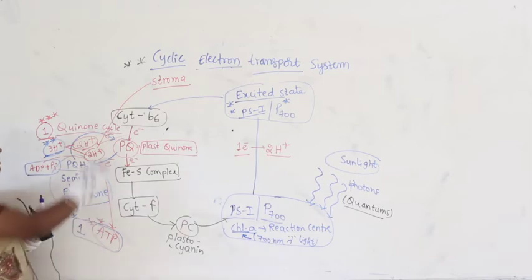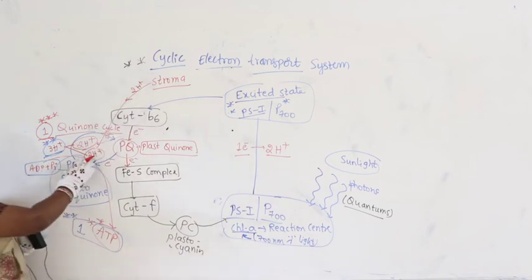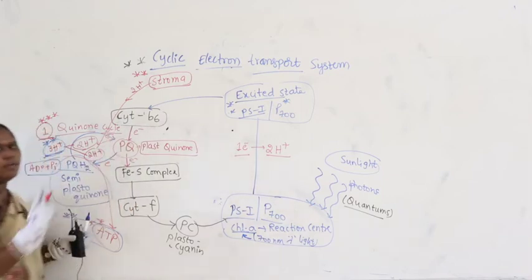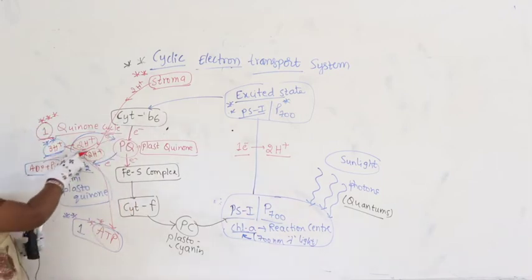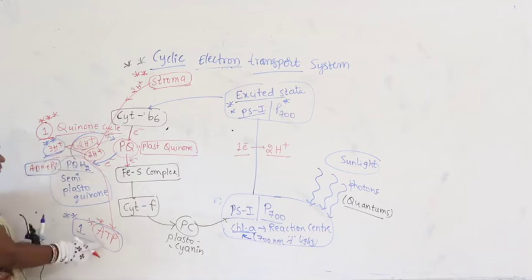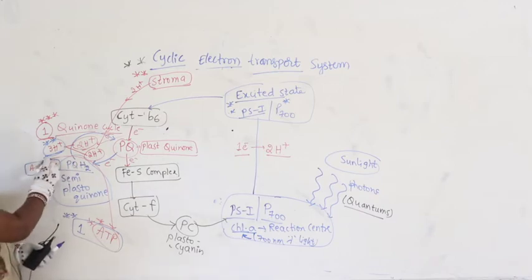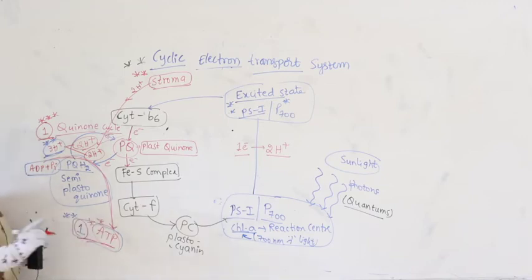So from the stroma it takes 2 more protons. Very important to remember. So 2 plus 2, 4 protons. Out of the 4 protons, 3 protons are utilized for the synthesis of 1 molecule of ATP from ADP plus inorganic phosphorus.